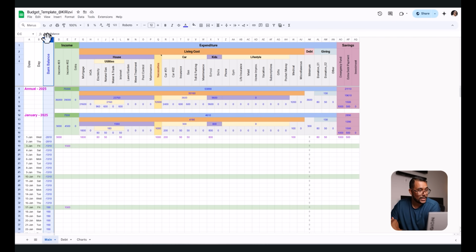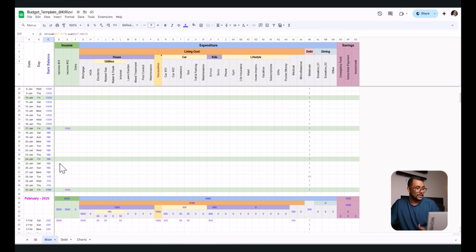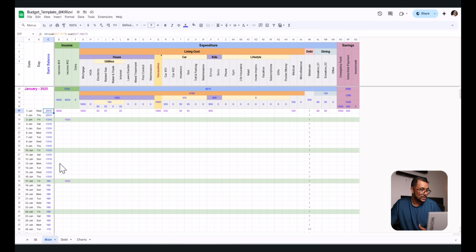Always keep checking column C to see if the bank balance is being adjusted accordingly, because the job of column C is to show you on a specific date how much money is there in your checking account, so you can predict better. Here, yeah, look, this is a good example.